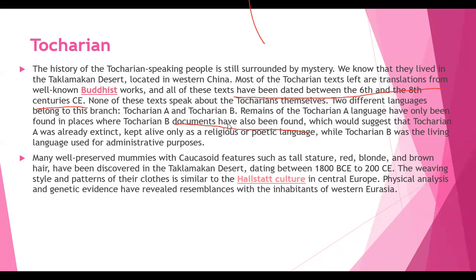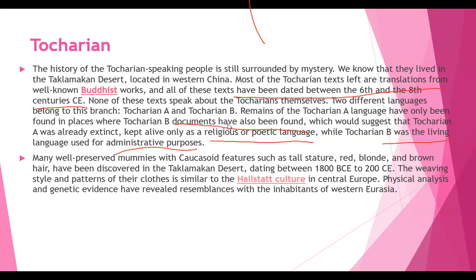So it is a mixture of two things, Tocharian A and Tocharian B, observed in the works of the Buddhists. This could suggest that Tocharian A was already extinct, kept alive only as a religious and poetic language. Tocharian B was the living language used for administrative purposes.